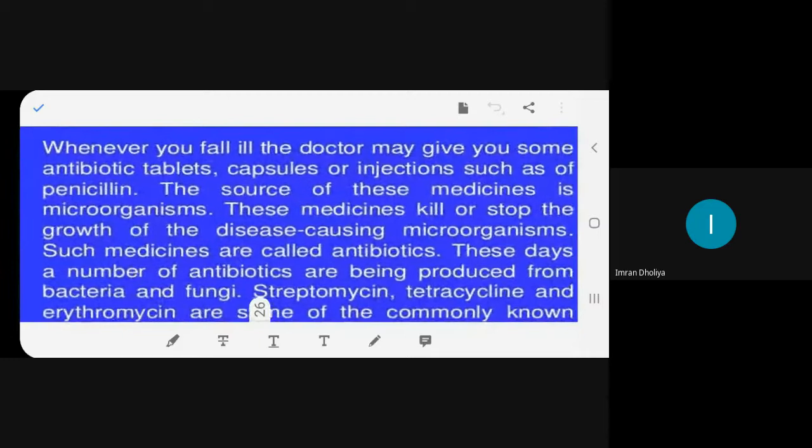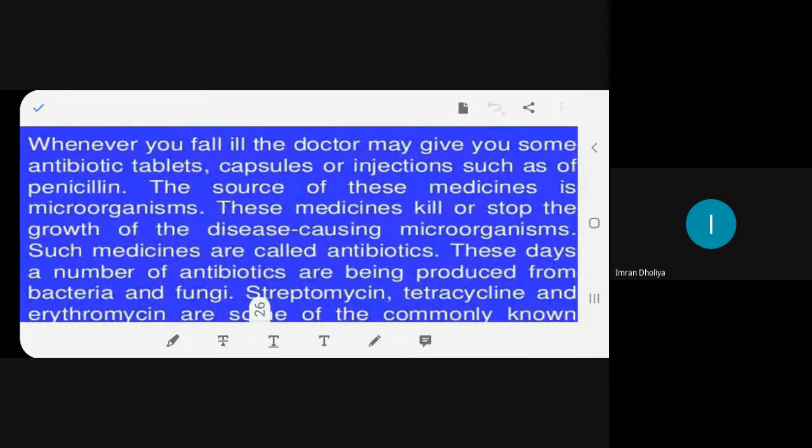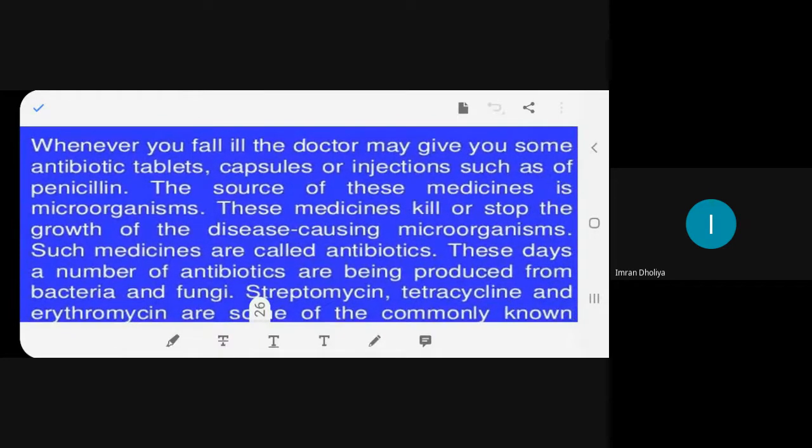Are you finding it difficult to read, beta? Atika? Yes, ma'am. Are you finding it difficult to read? Yes. Okay, so don't worry. This is how you're going to improve. Whenever I stop you, you redo it again.